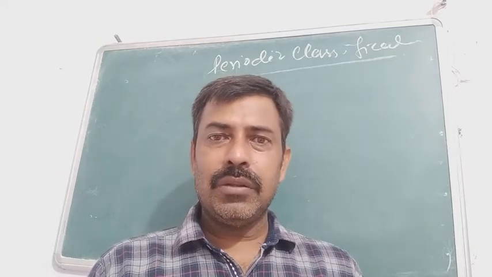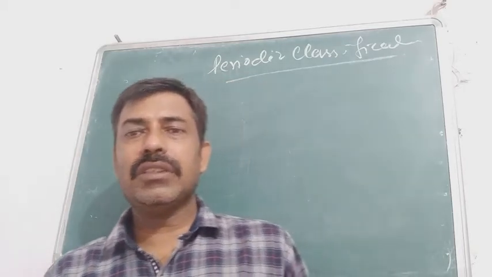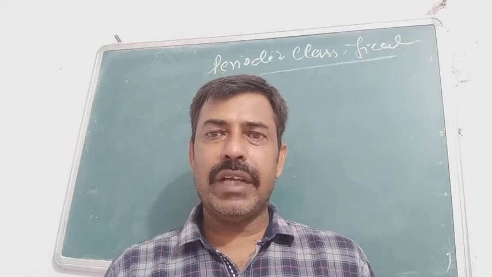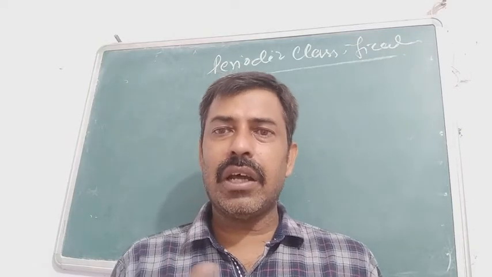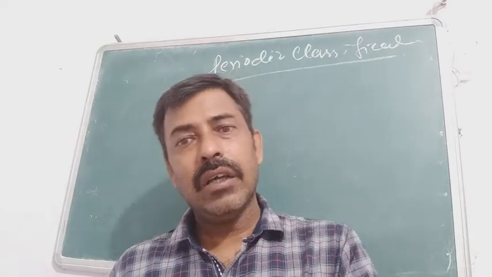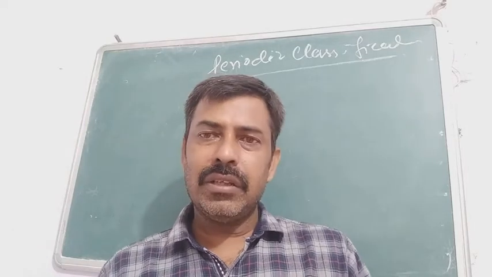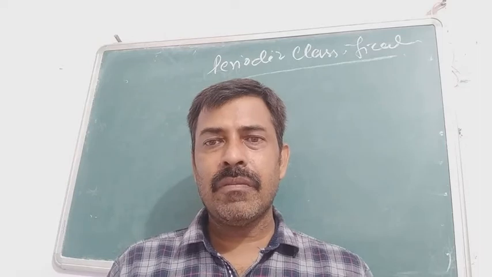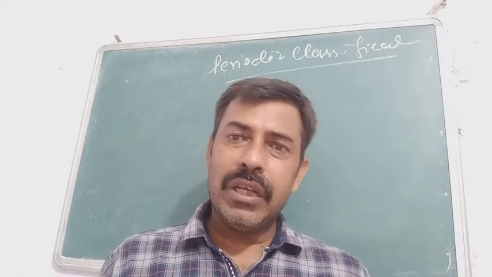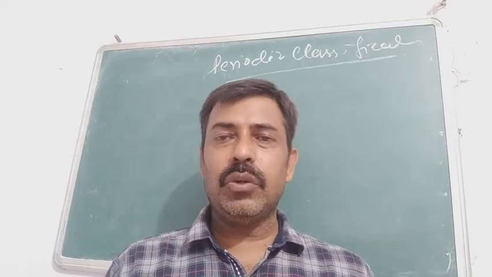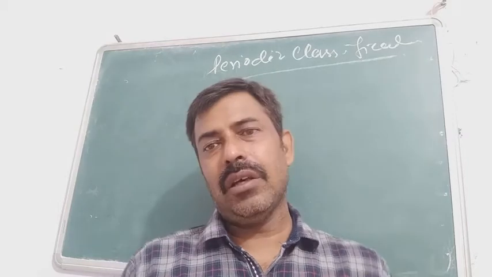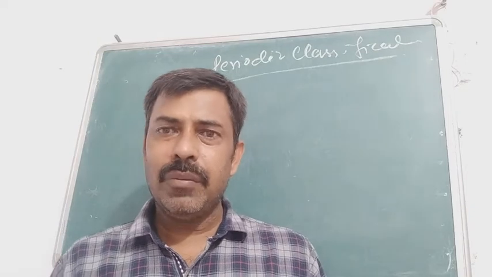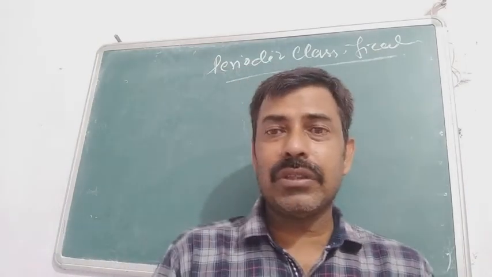What is the octave law? We said that the elements exist in groups of 7, just like the musical notes, as the musical notes are 7: sa, re, ga, ma, pa, dha and ni. Similarly, the elements are also classified in groups of 7. At that time, the inert gases were not discovered, so initially we found that the concept was correct. Even though it was not correct, initially it seemed correct.